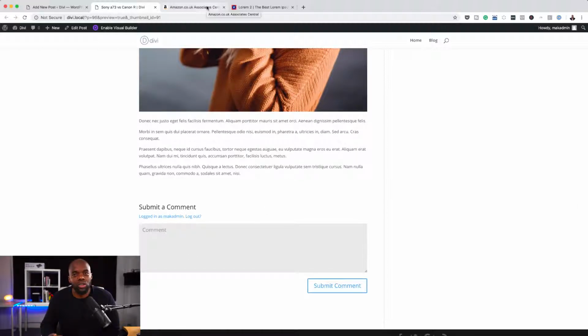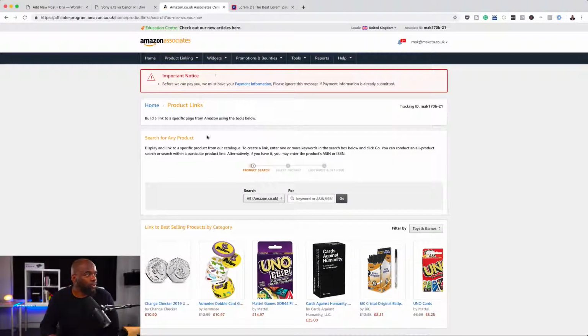Now, what you want to do now is, let's say you've decided that the Sony camera is your option, okay, and that's what you want to recommend people to buy. So you then come over here to your website, your Amazon Associates, and then you want to search for the camera here. So I'm going to search for it.